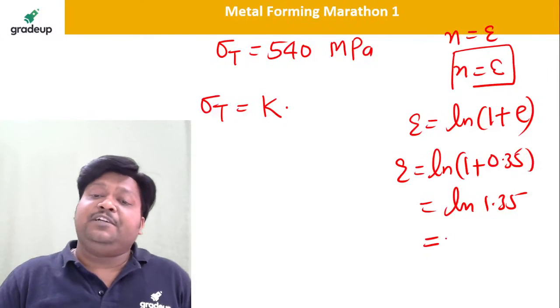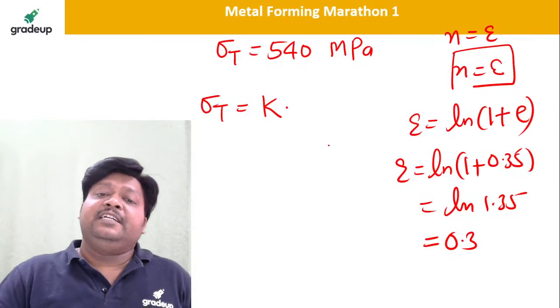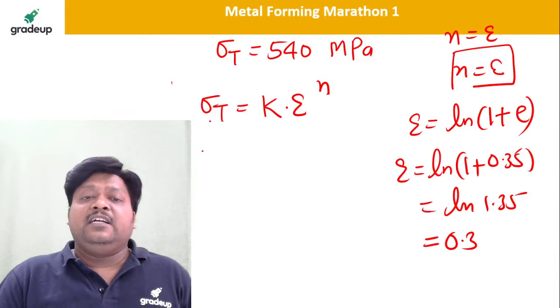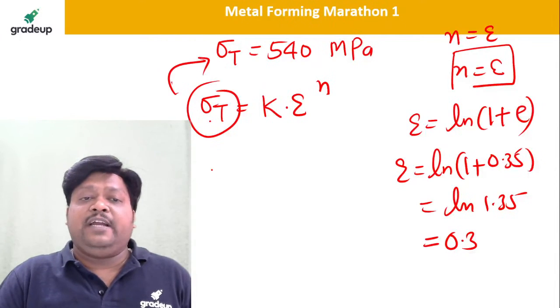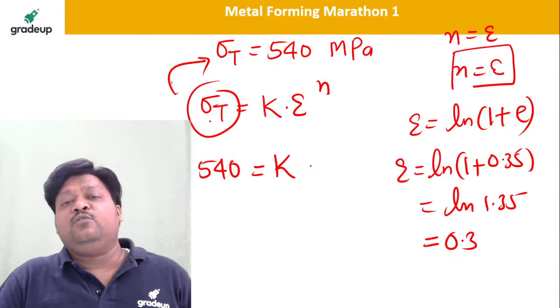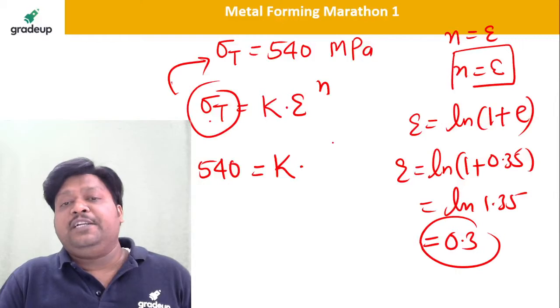So it will be 0.3. So you are getting here 0.3. Now here if I apply sigma t is equal to k into epsilon to the power n. See, sigma t is how much? 540. 540 is equal to K, which is unknown, into true strain, which is how much? 0.3. 0.3 to the power n is how much?